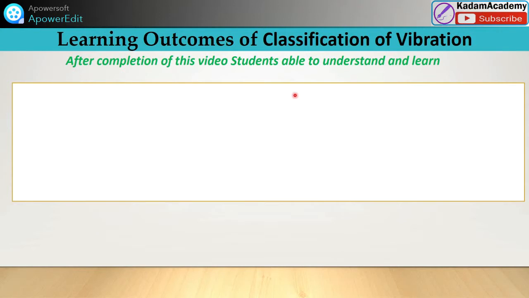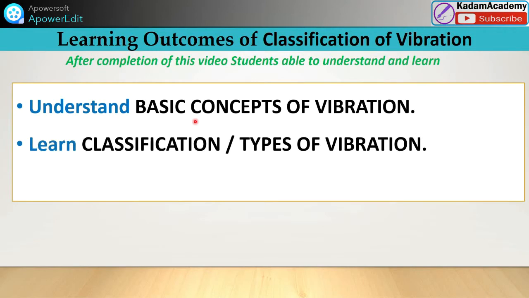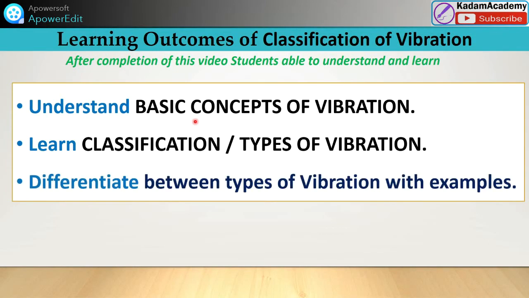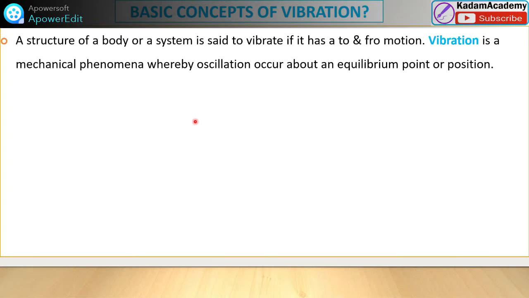Learning outcomes of the classification of vibration: after completion of this lecture, you are able to understand and learn the basic concept of vibration, learn the classification or types of vibration, and differentiate between the types of vibration with examples. Basic concept of vibration, we will just go through for revision. A body or a system is said to vibrate if it has to and fro motion. You know this.